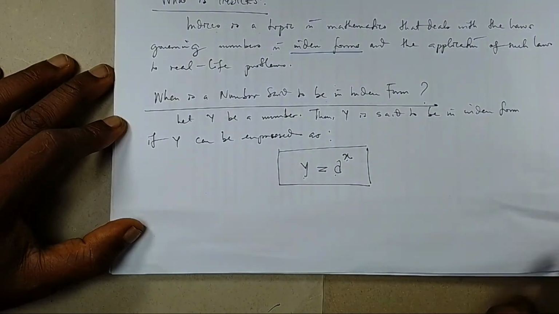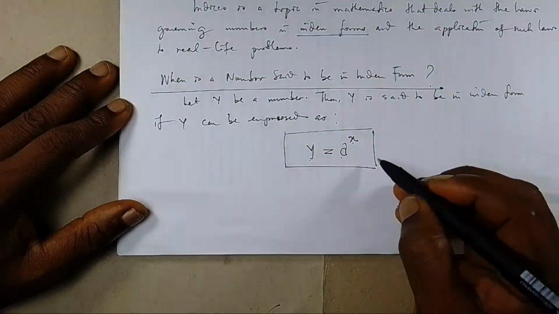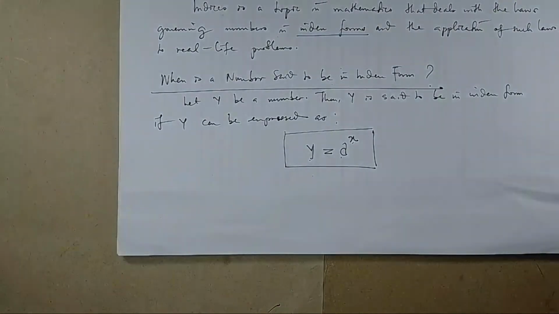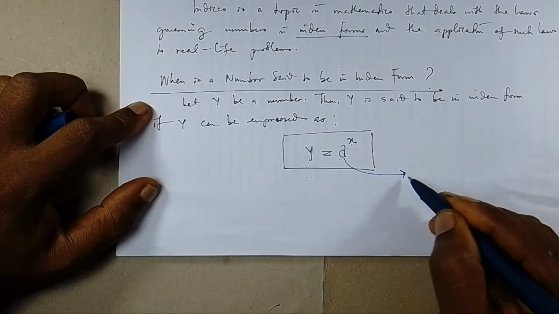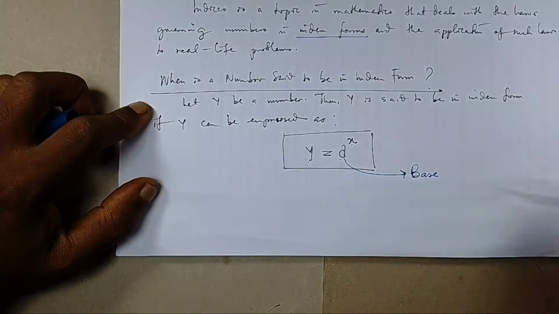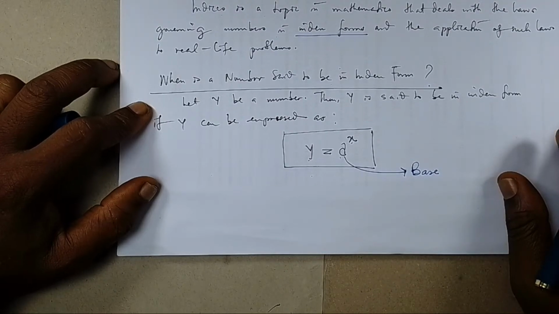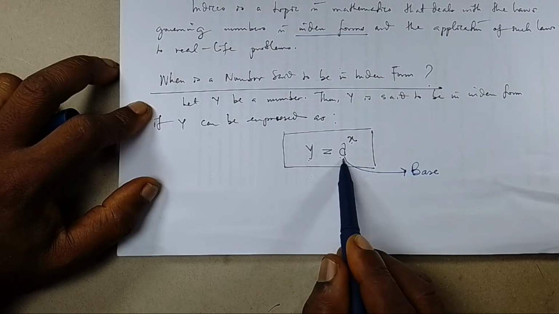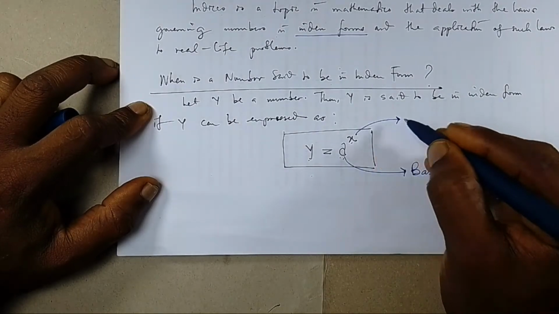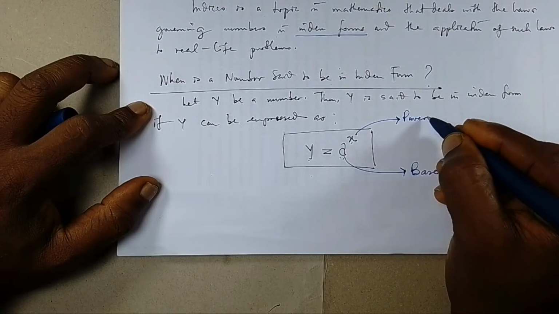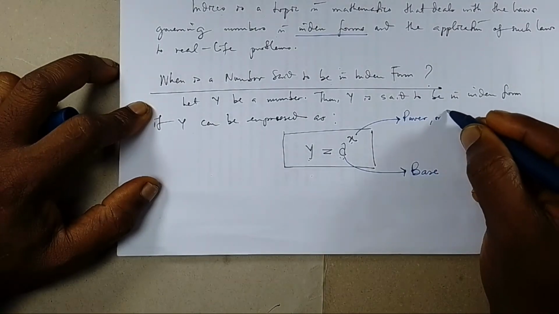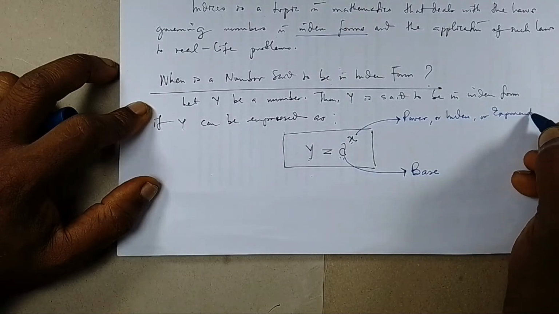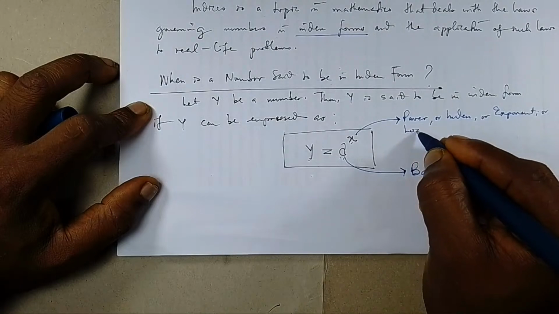Please take note of one thing: when a number y is expressed in index form, the number a is called a base. When you express a number y in index form, it means that you are to write the number as a base a carrying what we call a power or index or exponent or logarithm.